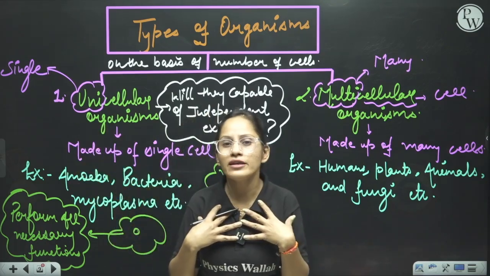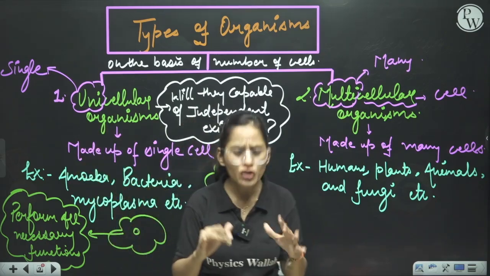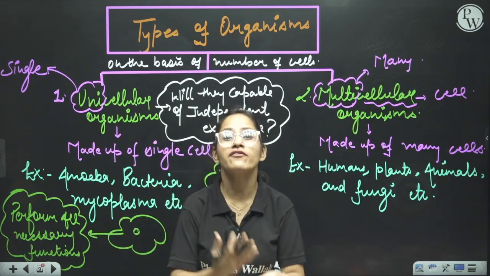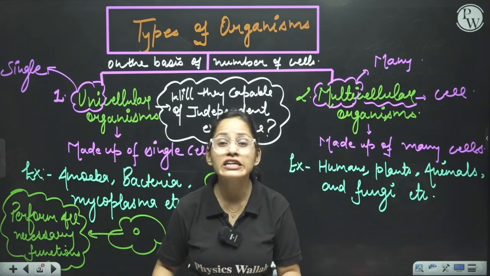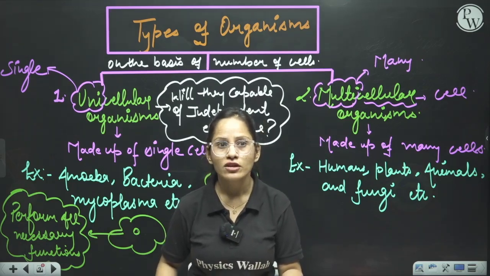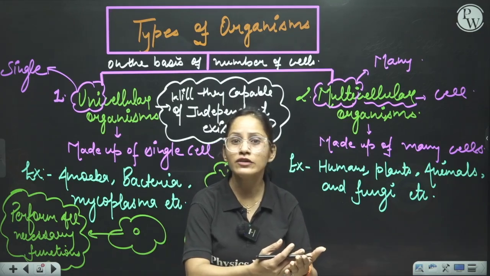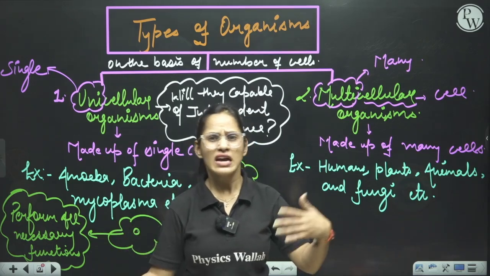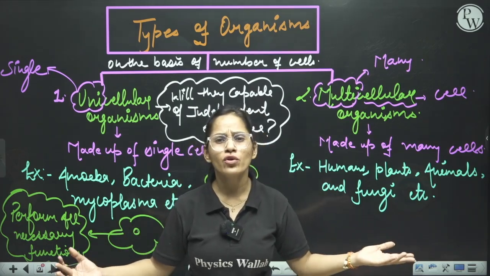For example, let's take humans. Many types of cells we have: cardiac cells, kidney cells like nephrons, nervous system cells like neurons, and many more.